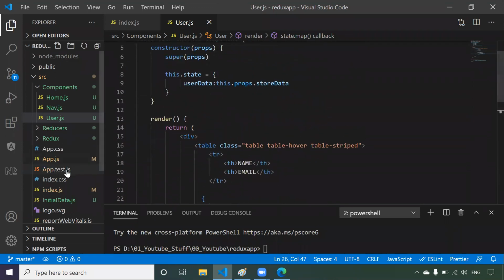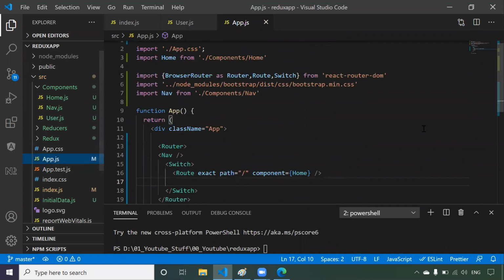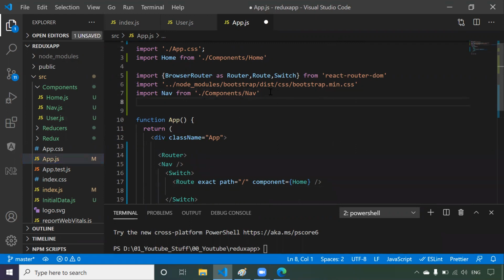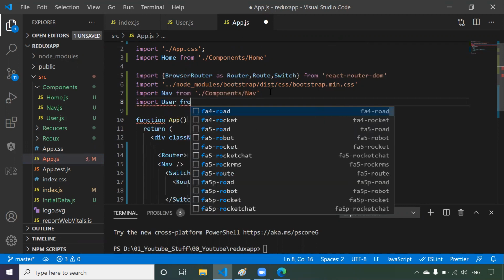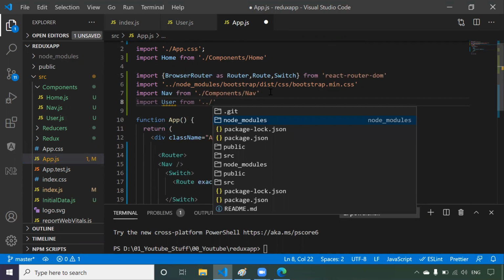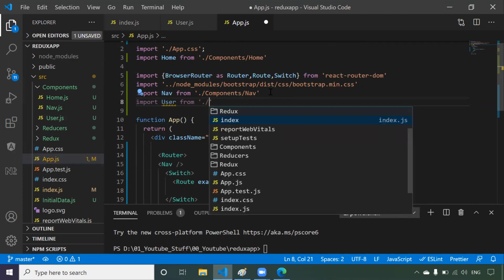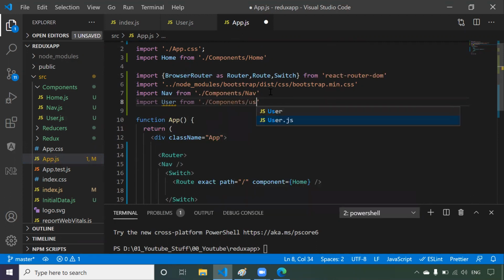Now let's come to our app.js. Here I have configured our router, React router. I hope you guys know how to do routing in React. I'm expecting that. If you don't know, please comment. You have to import the user component from components user.